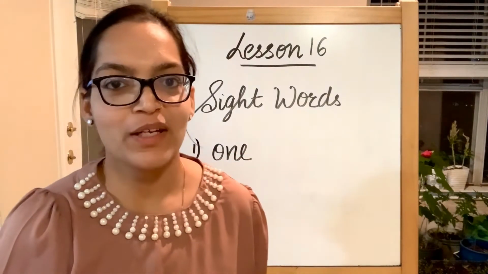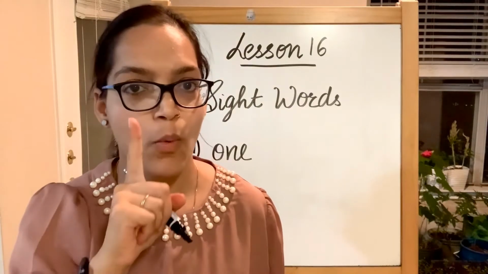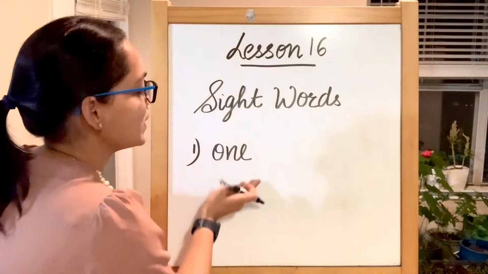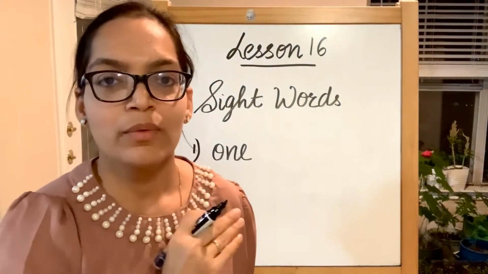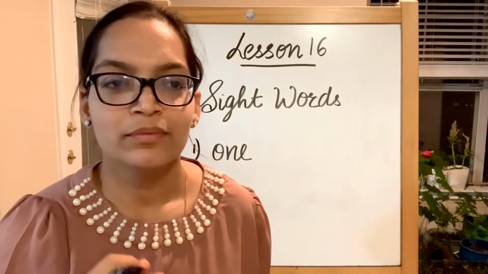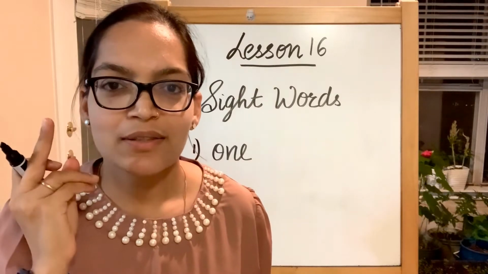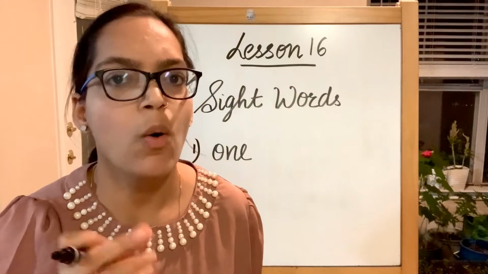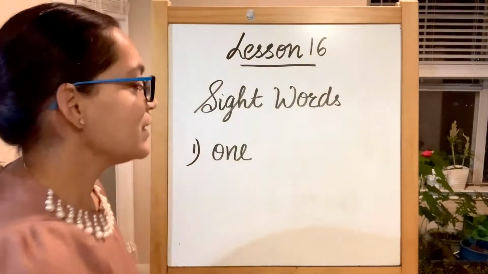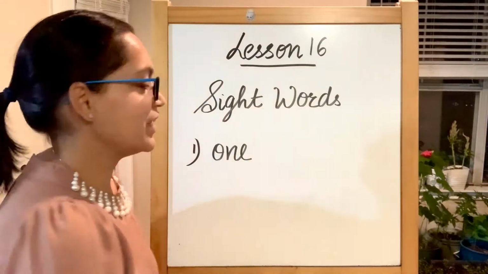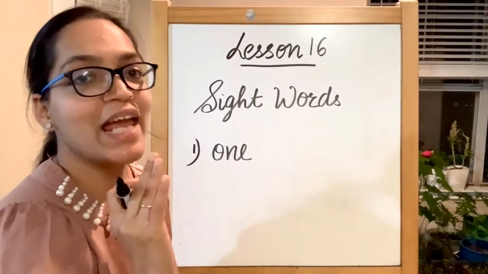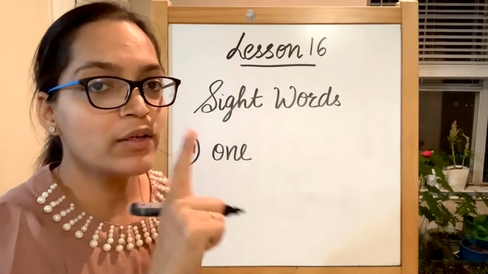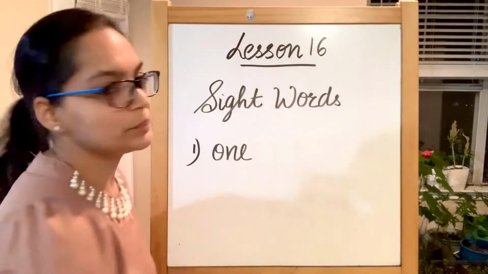The very first one is one. Numeric 1. O-N-E is one. Now, when you hear one, you think it starts with V or W, that is alphabet V or W, but no. There's no V or W in here. It starts with O, then N and E. This is numeric 1. I have one toy.